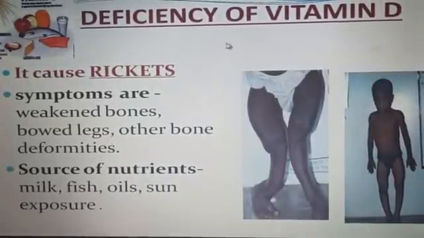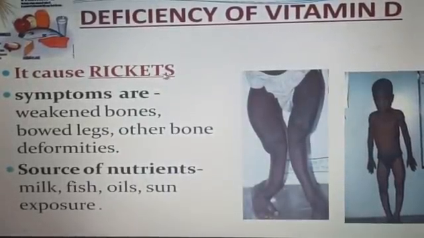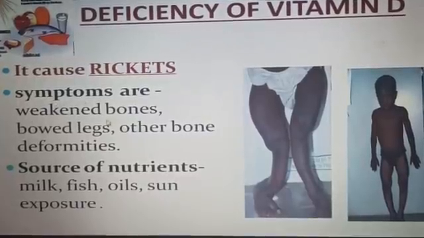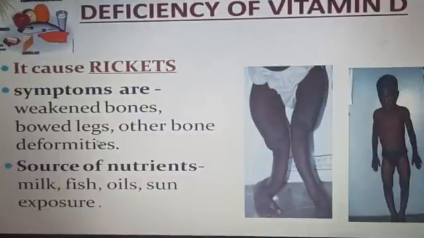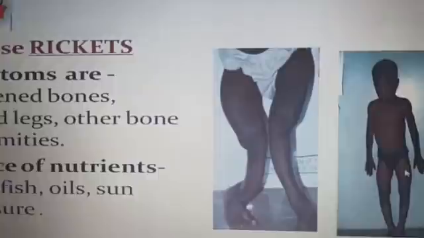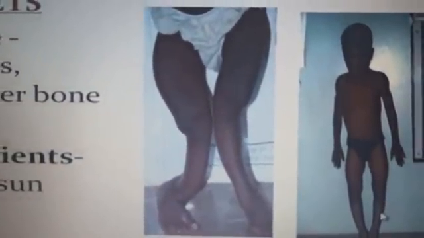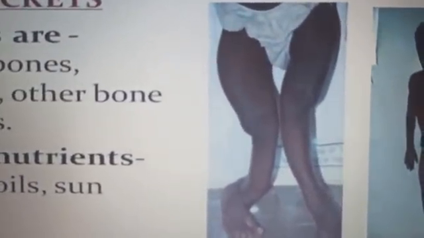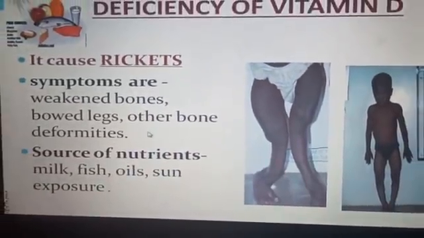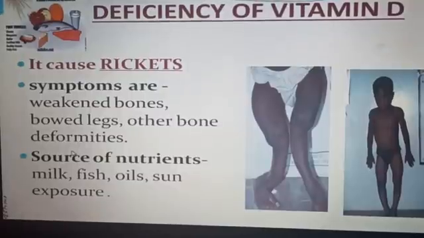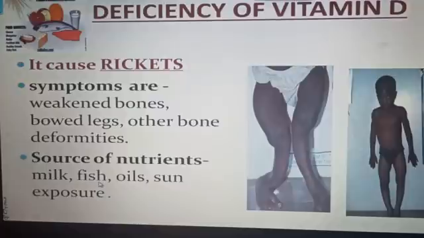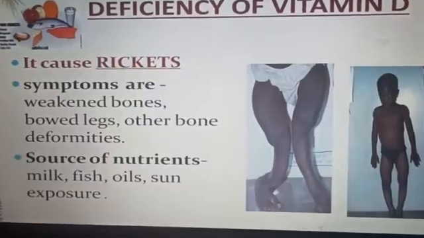Next is deficiency of vitamin D. It causes rickets. Symptoms are weakened bones, bowed legs, other bone deformities. These are bowed legs. Sources of nutrients: milk, fish oil, sun exposure.